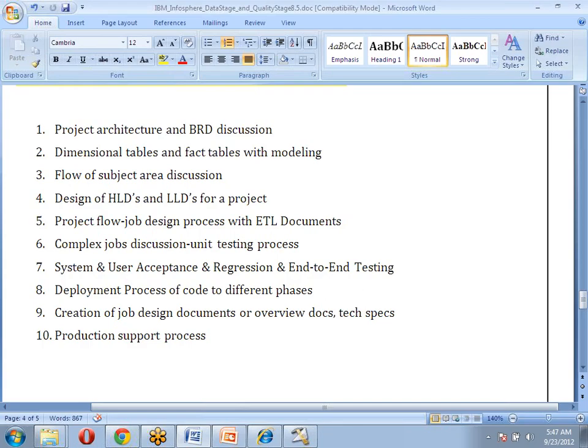To do this entire process, we need a problem ticket. We need approval from the business. So how to create problem tickets, and what kind of problem tickets you generally handle, those kinds of questions we also need to be able to answer. That we are going to discuss in the production support process.